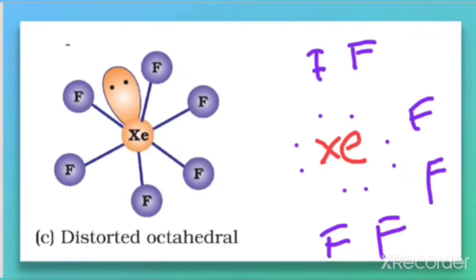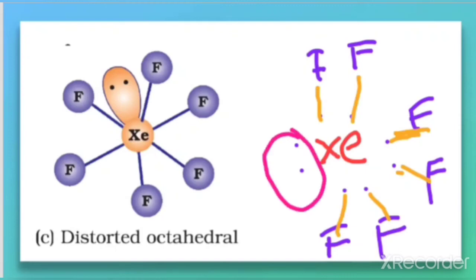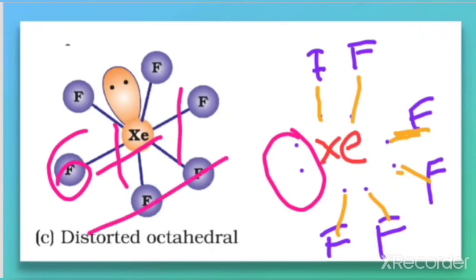Out of 8, 6 electrons will be used in making the bonds. It makes bonds with 6 fluorine in this way. So tell me how much is remaining here. Out of 8, 6 are used in forming bonds with the 6 fluorine, so 1 electron pair is remaining. That is called a lone pair. So here how many bond pairs are there? 6 bond pairs and 1 lone pair, so the total is equal to 7.